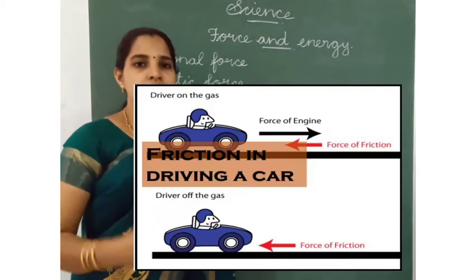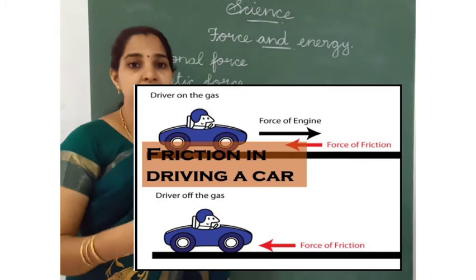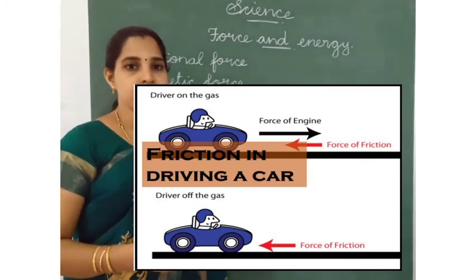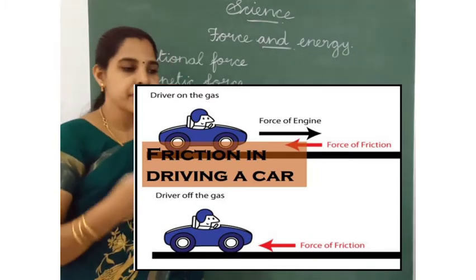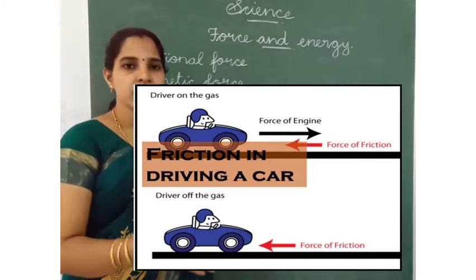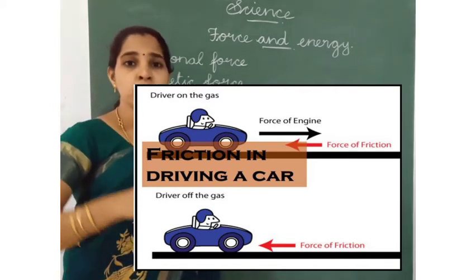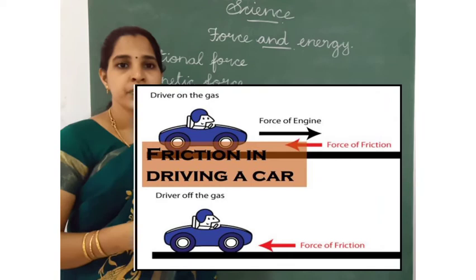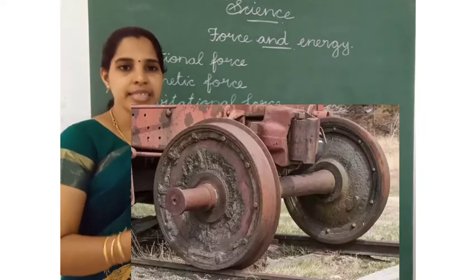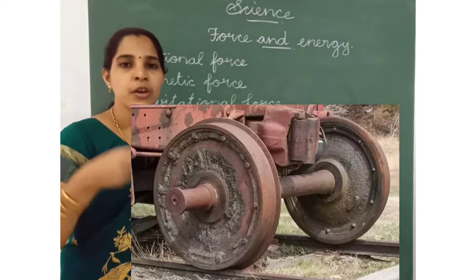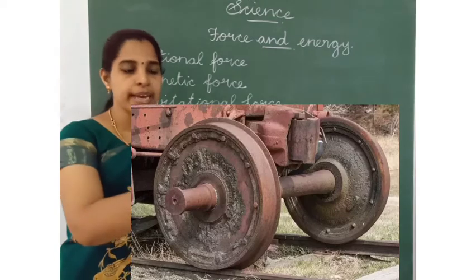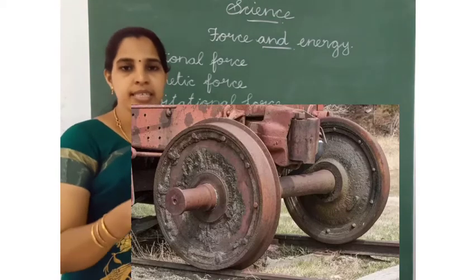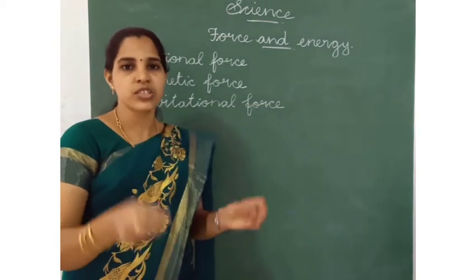And also friction is needed for driving cars or vehicles. If there is a rough area, it is difficult to move the vehicles. Then in the railway track, trains use tracks to move on. There less friction is needed.